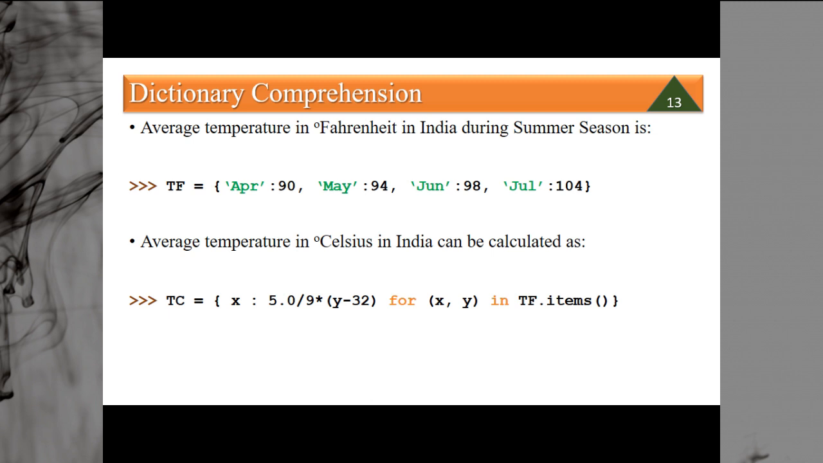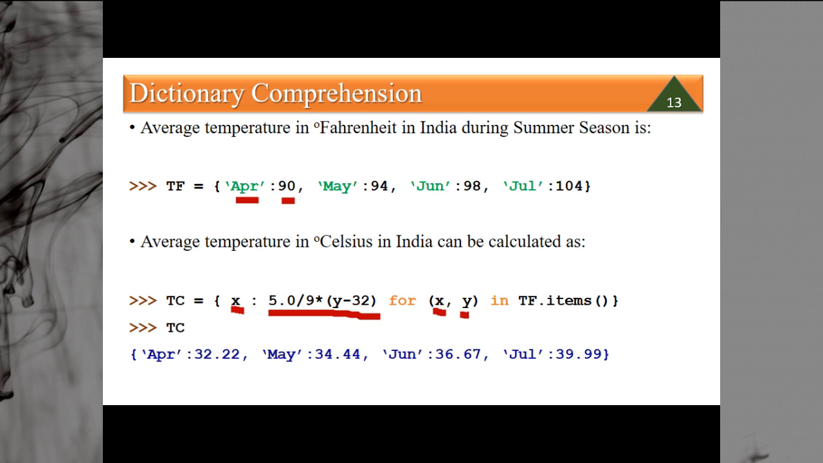So what we are doing is the same thing. Say temperature is equal to x colon 5 by 9 into y minus 32 for x comma y in tf dot items. Remember items: keys, values and items. We want to access items because we want both the keys and the values. So x is the key and y is the value. Key will remain key here, we want the key to be as it is. So x is x, that is the key, and the value becomes this one in degrees centigrade. So y, that is the value, will be converted into degrees centigrade.